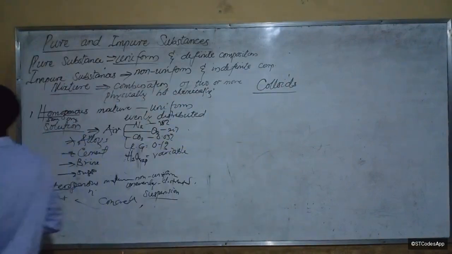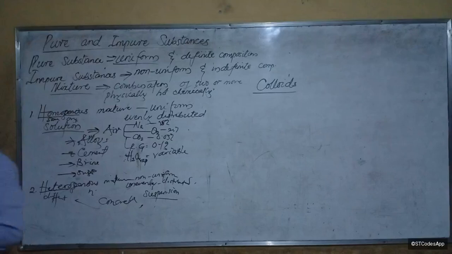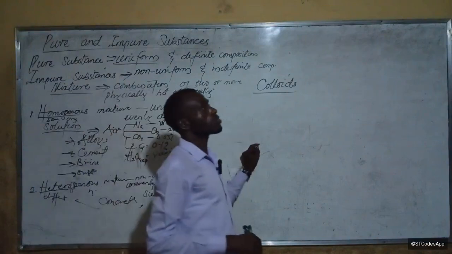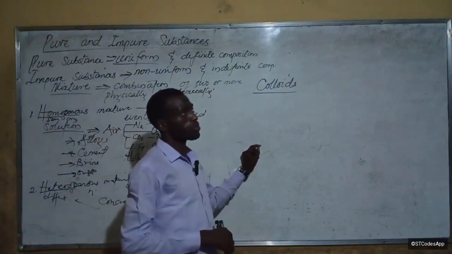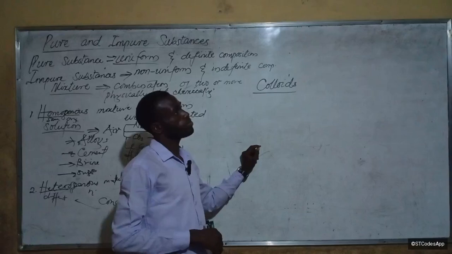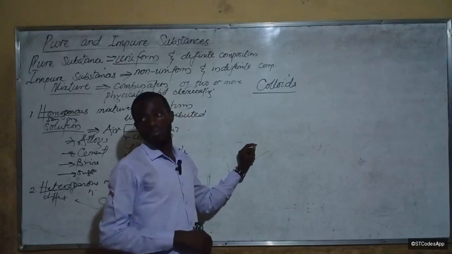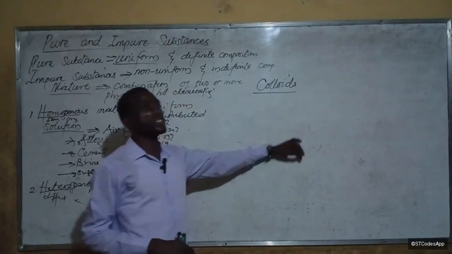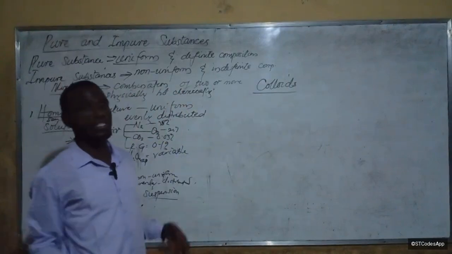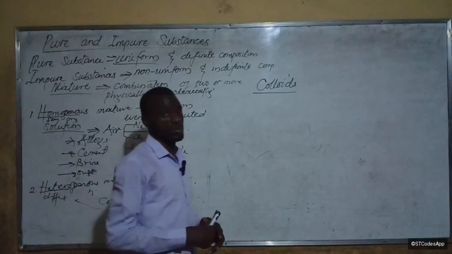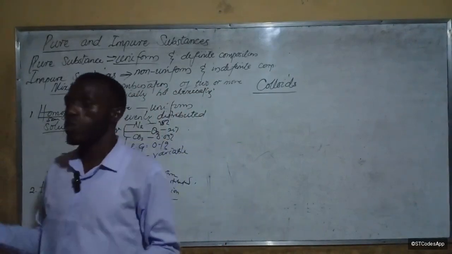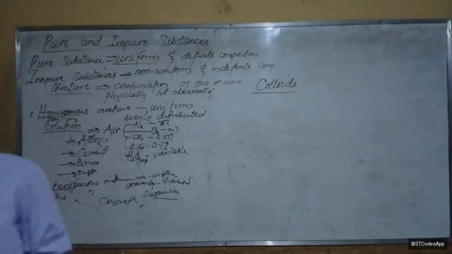Colloids. Okay. So how do you define a colloid? Exactly. A colloid is a substance in which one other substance is dissolved. It is a mixture of two or more substances where one is dissolved in the other.